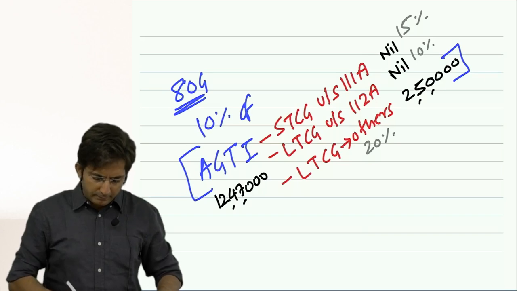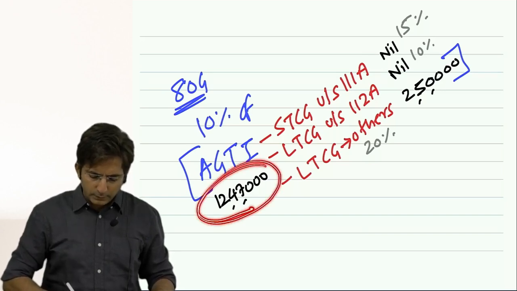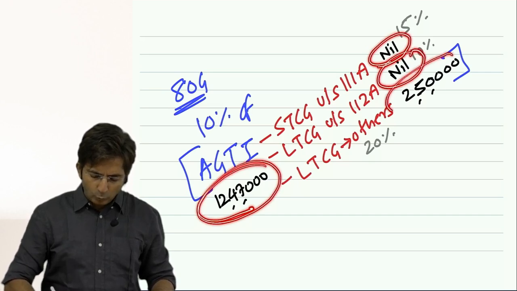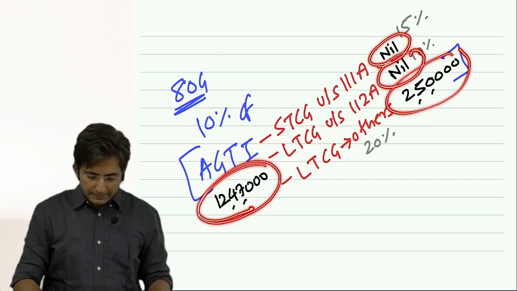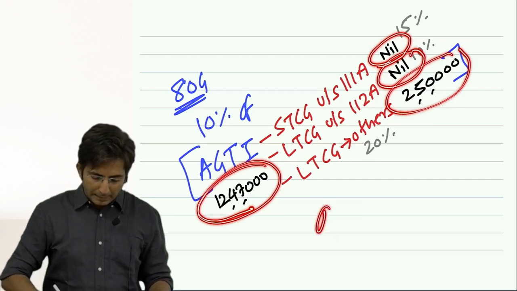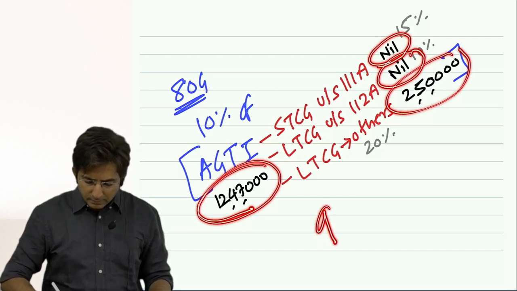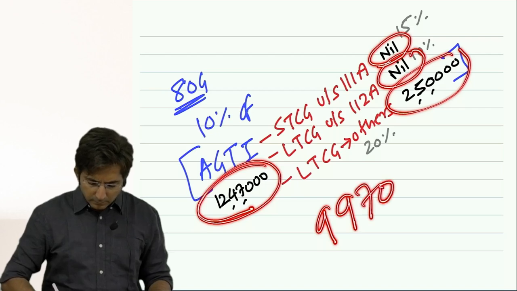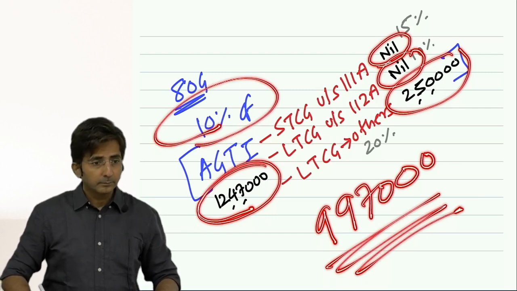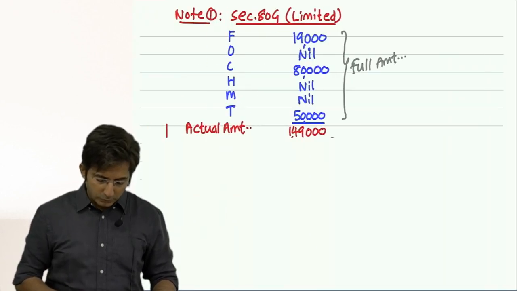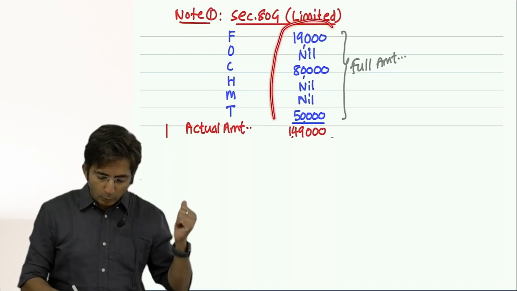So tell me then, from 12,47,000, you minus nil, nil and 2,50,000. What do you get? 9,97,000. No, tell me this AGTI minus three things, how much do you get? 9 lakhs 97,000. Then you will calculate 10% of this. 99,700. So see, you have already written in your notebook this much.